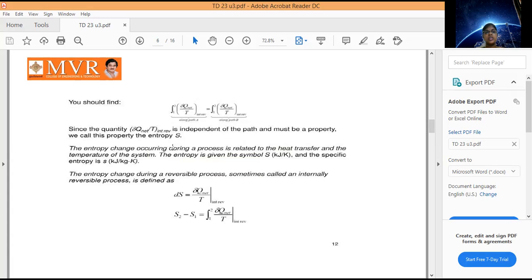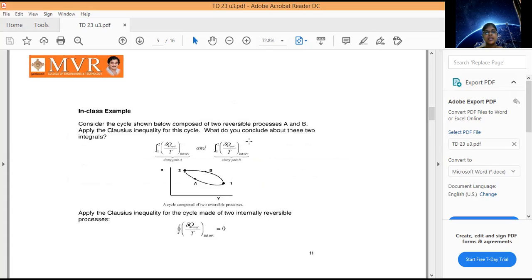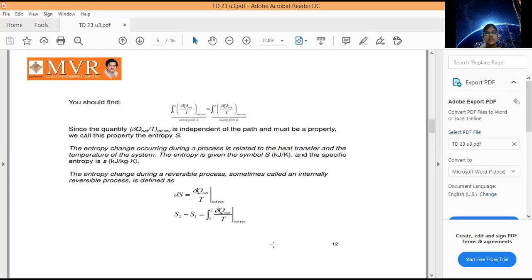So consider the entropy change occurring during a process. When the cycle changes from 1a2, this is one process, and 2b1 is another process. Those complete processes we call a cycle. When the state changes from 1a2 to 2b1, the entropy also changes. When the process changes, our entropy also changes.